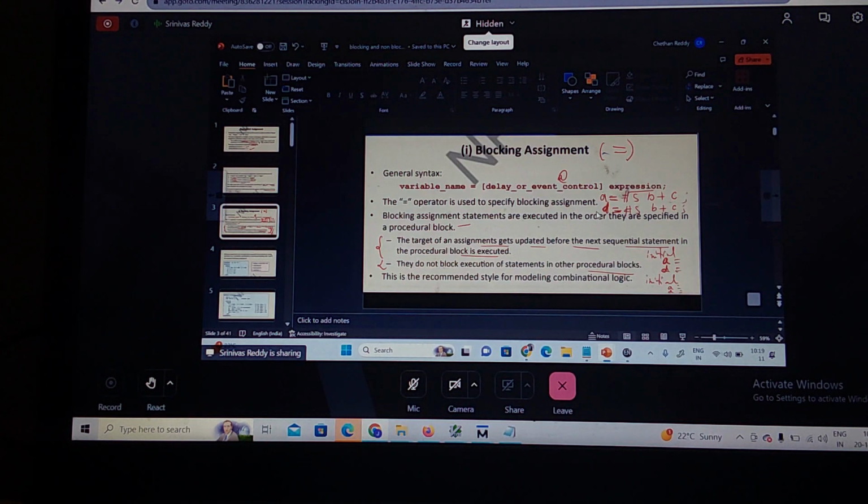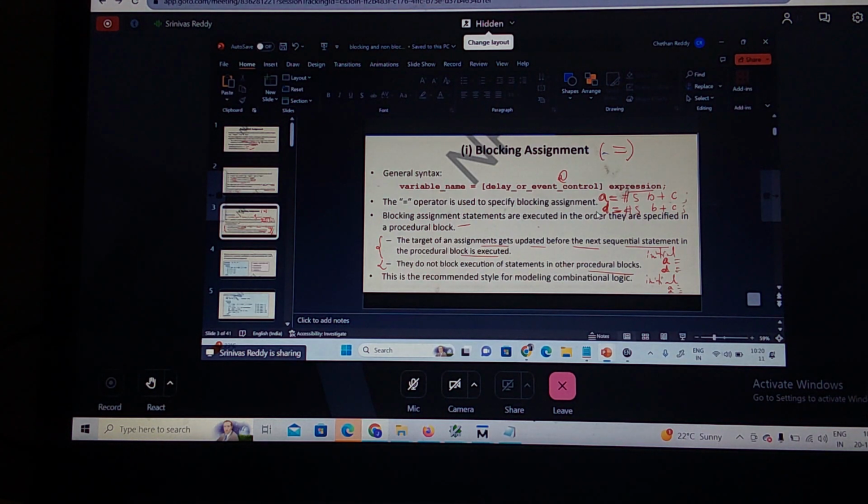First it executes one statement, and until it is updated it will not execute the second. So the assignment gets updated before the next sequential statement in the procedural block is executed. First A will be executed and updated, and until then B is blocked. Then B is executed after the assignment of A. This is the first point.